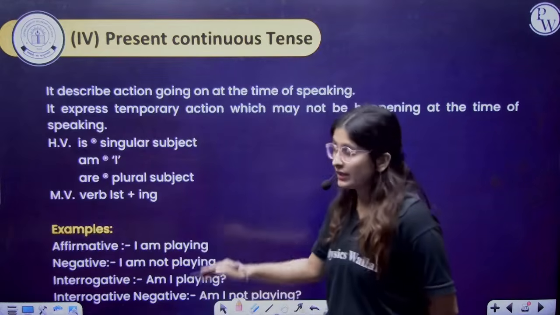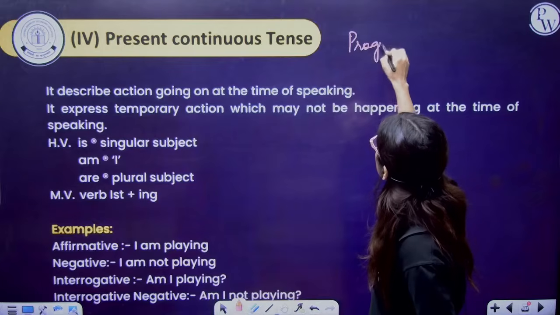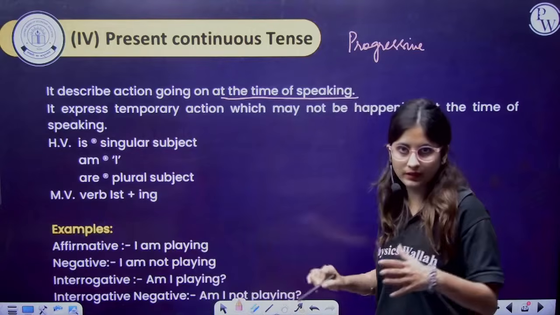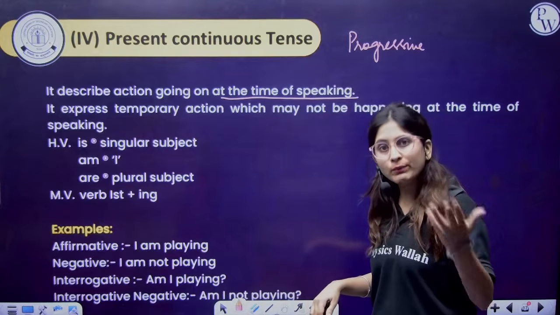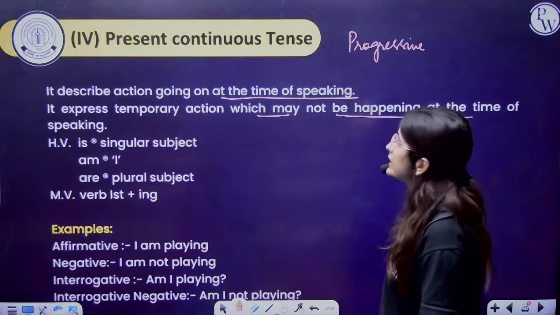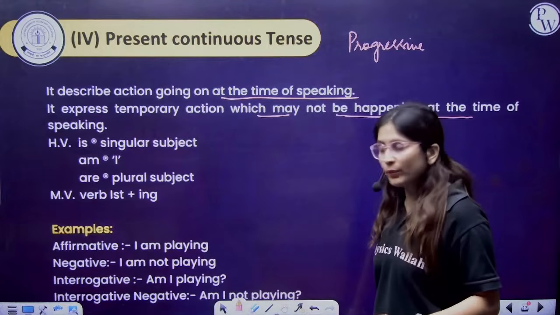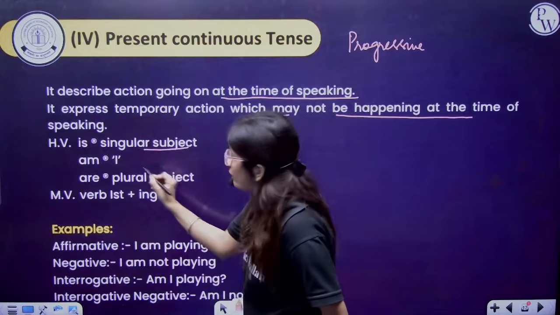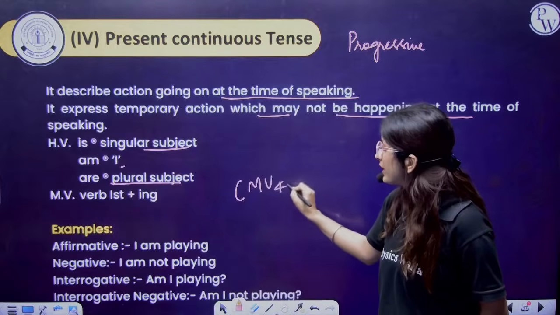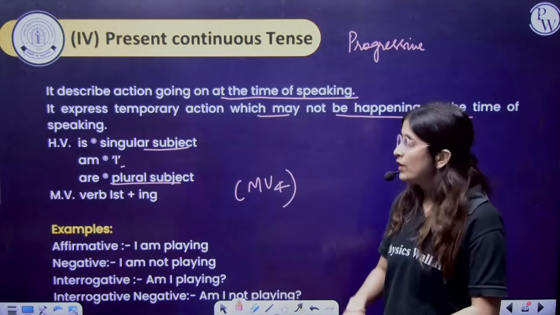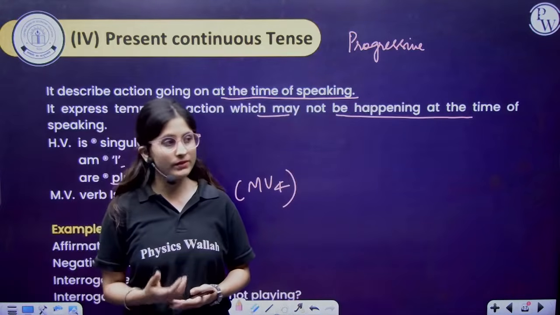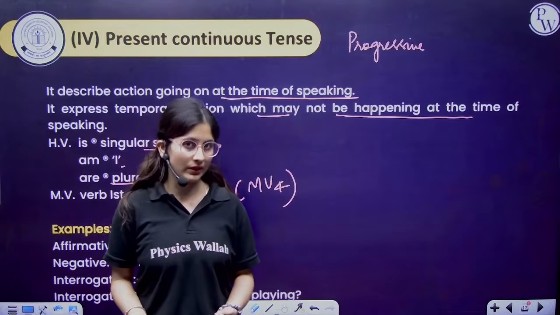Now, present continuous tense. It means that it is progressive. Fine. It describes an action going on at the time of speaking. For example, I am teaching English. It expresses a temporary action which may not be happening at the time of speaking. The helping verb is is with the singular subject, am with I, are with the plural subject. And the form of verb will be main verb first form plus ing, or you can say main verb fourth form. So it is describing the action that is progressive at the time of speaking. If I'm saying to you, I'm teaching English, it means I'm teaching you English, right?